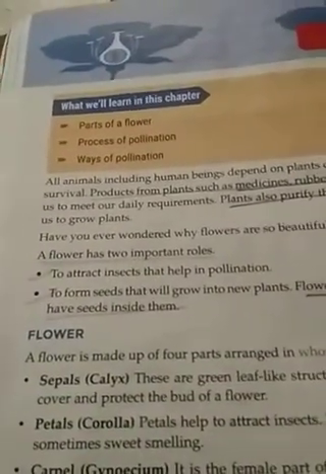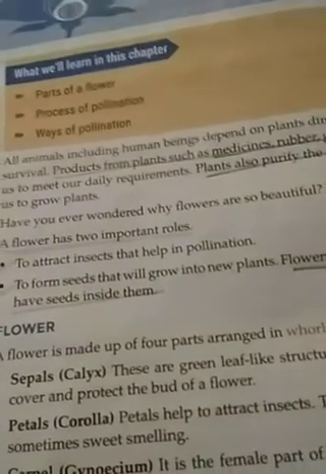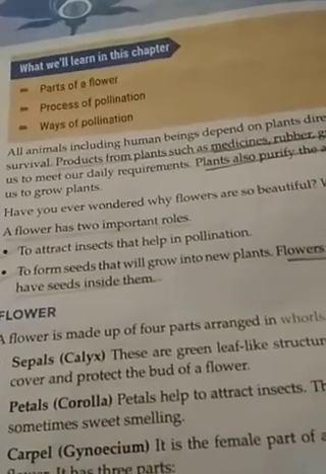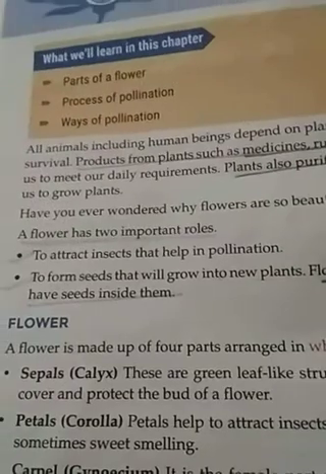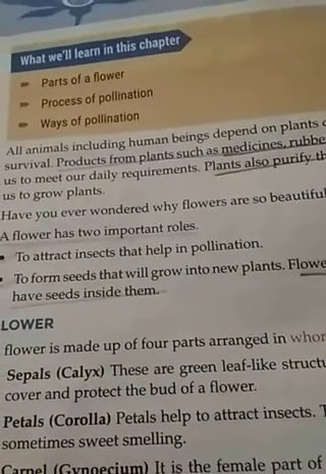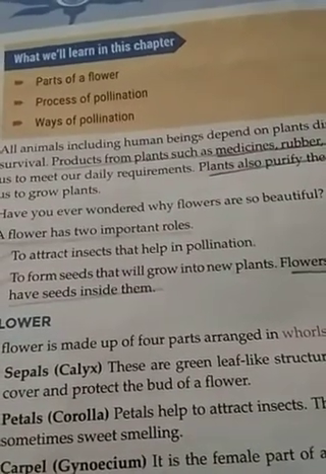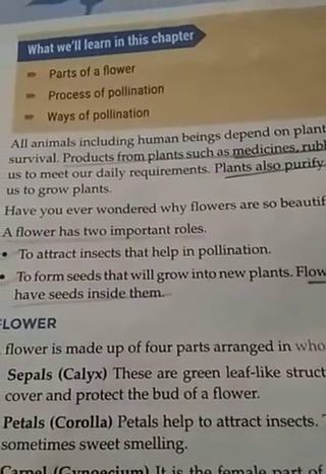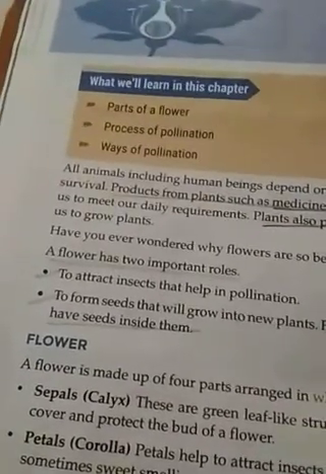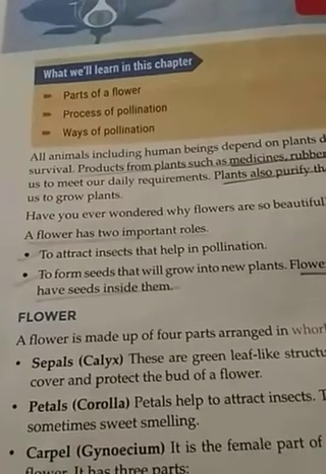So before starting the chapter, have all of you seen a flower? You must have seen flowers of different colors, sizes, and formations. And what is the most attractive part of the plant? We find flowers. Flowers are so eye-catching because of their smell, their color, their varieties, and the different qualities that a flower has. Because of that, we are really fond of flowers. Whether it's a puja or any ceremony, it's not completed without the flower.